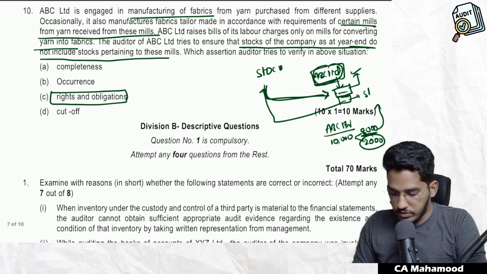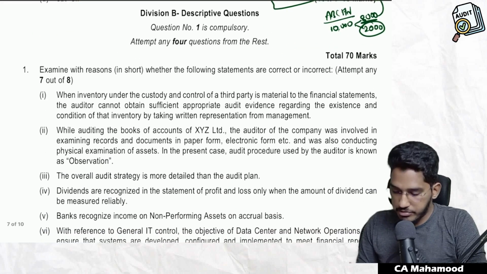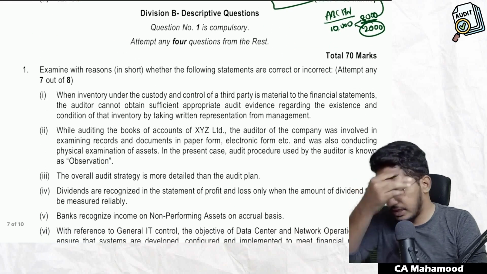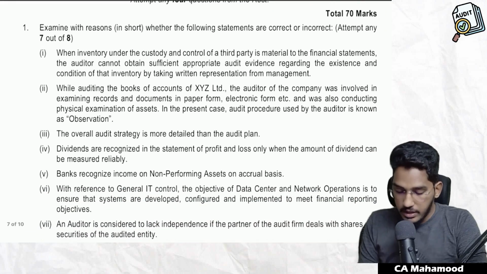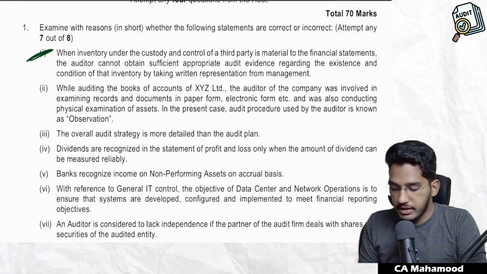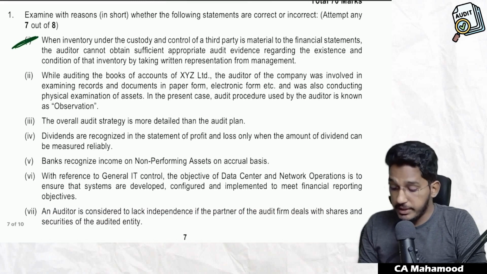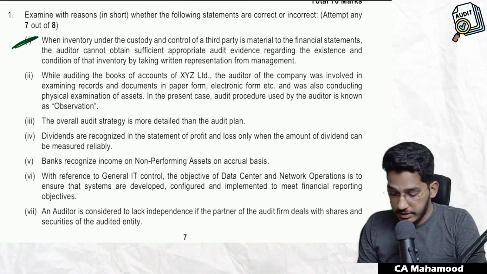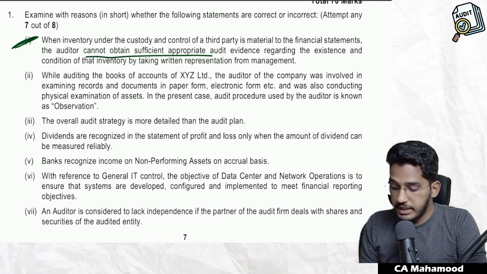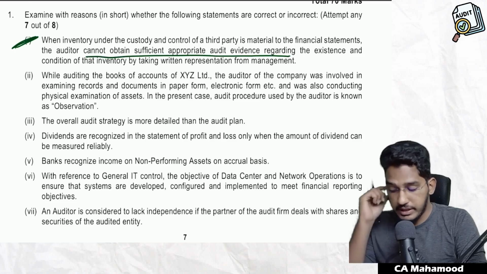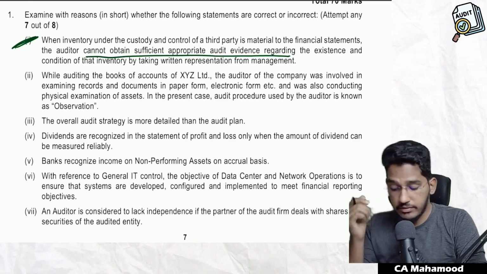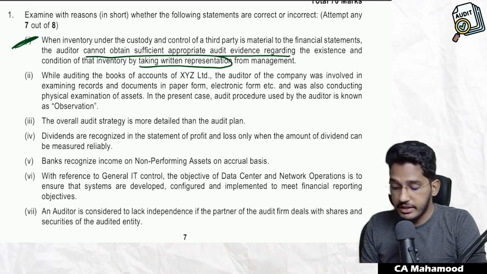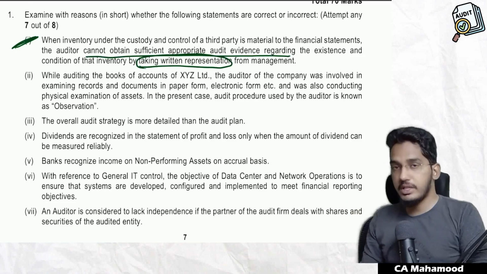Now let us come to true or false questions. The next category of questions will be true or false statements. Let us try to understand them in a detailed manner. Number 1: when inventory is under the custody and control of a third party, if it is material to the financial statements, the auditor cannot obtain sufficient and appropriate audit evidence regarding existence and condition of that inventory by taking written representation from the management. Do you agree with that?